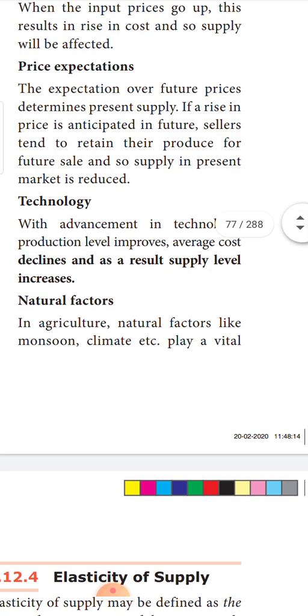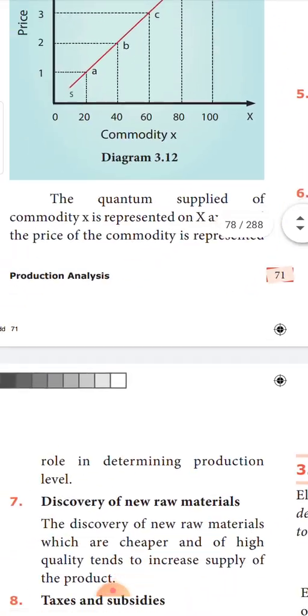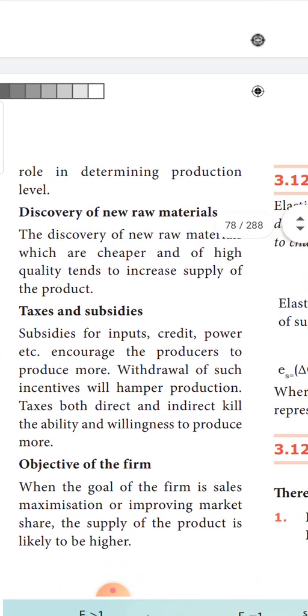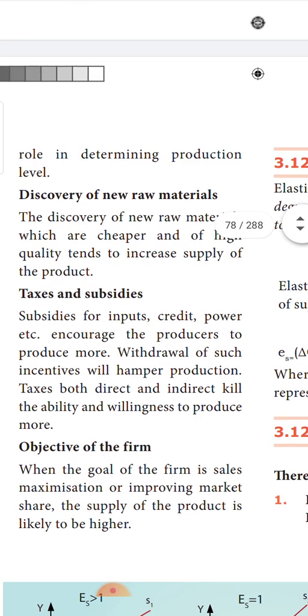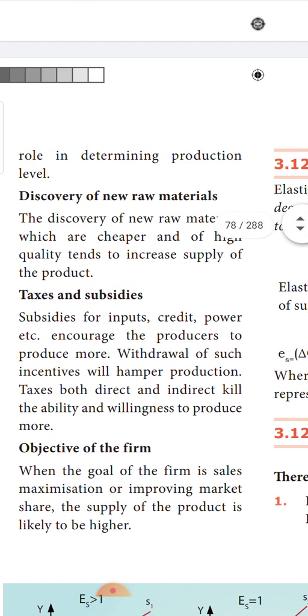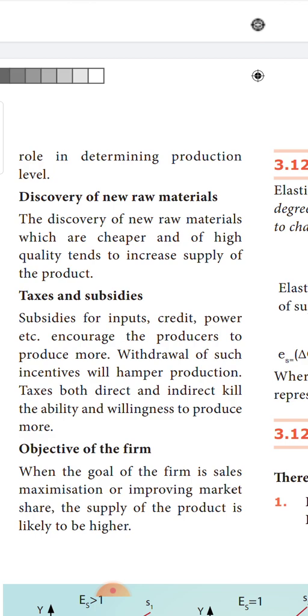Next is natural factors. Particularly in agriculture, natural factors like monsoon and climate play a very important role in determining the supply. Whenever there is a flood, or a seasonal change, automatically the supply of goods will be affected. The production is getting affected and the supply of goods also gets affected. See, when there is a heavy flood, many of the plantain trees fall down, and automatically the production of plantains drops down. Very simple example. Next is discovery of new raw materials. Suppose, for example, all these years, a certain commodity has been produced using some raw material.